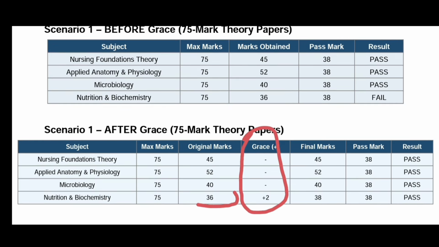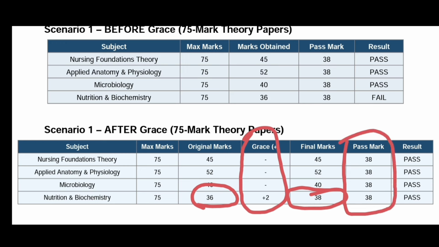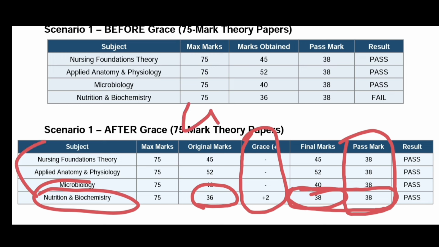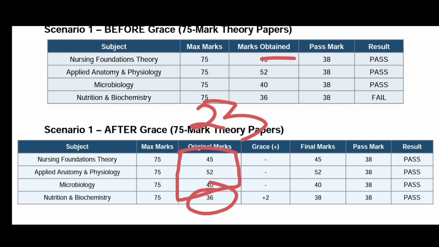After adding 2 marks to 36 marks, that will be 38 marks, and the passing marks was 38, so the student will pass in the nutrition biochemistry subject, and he will pass all 4 subjects in the semester, and his total semester result will be pass. Maximum 5 marks they can give as grace marks.